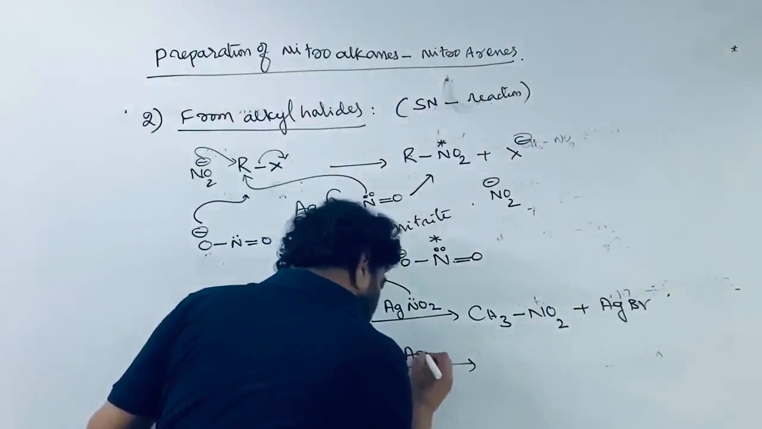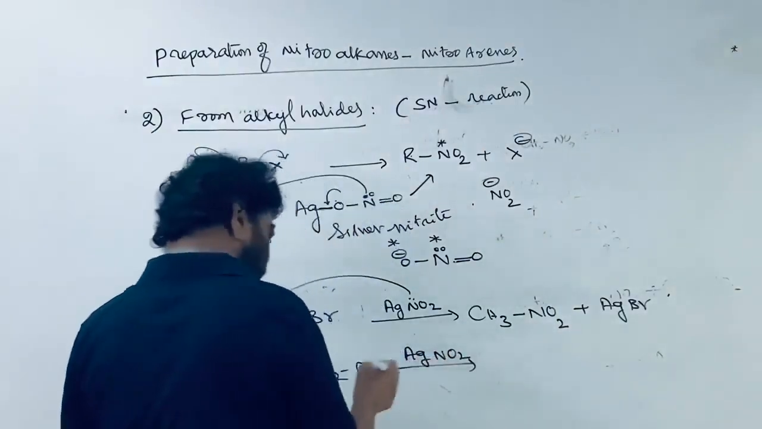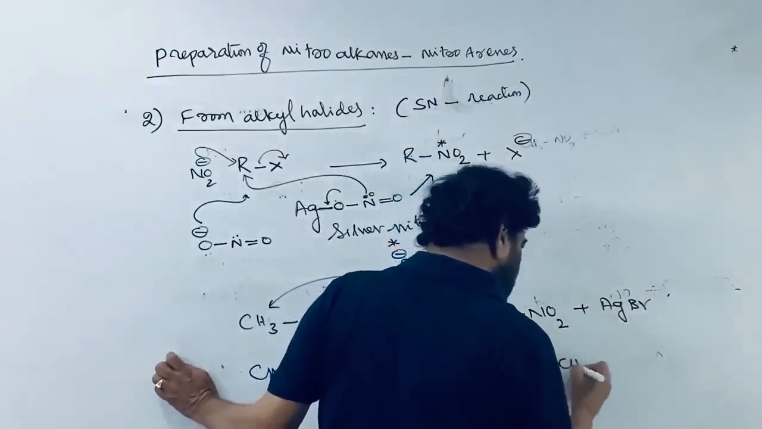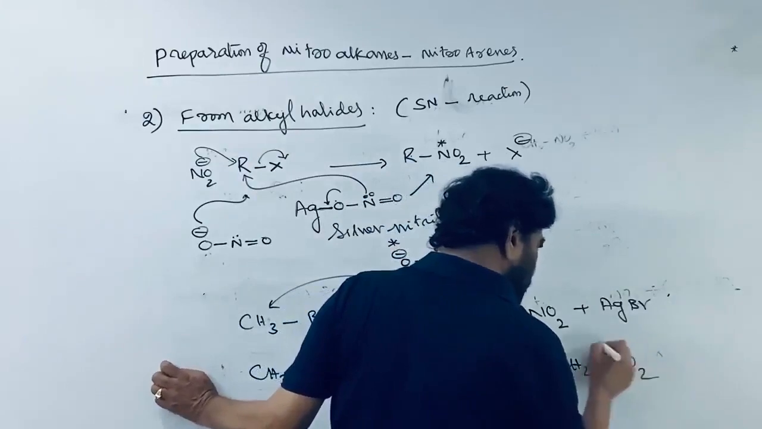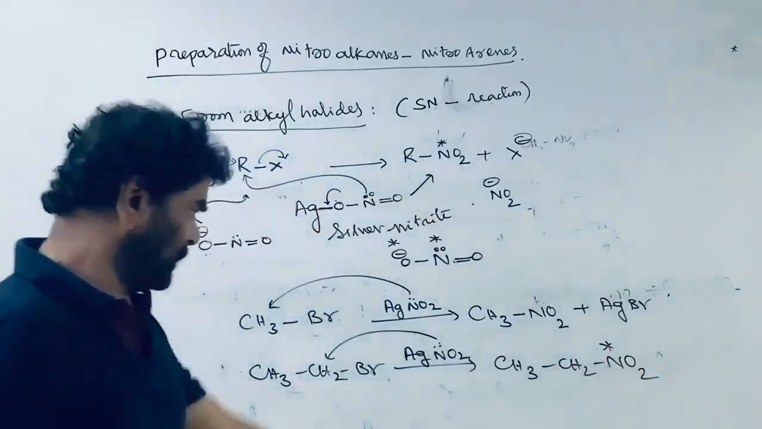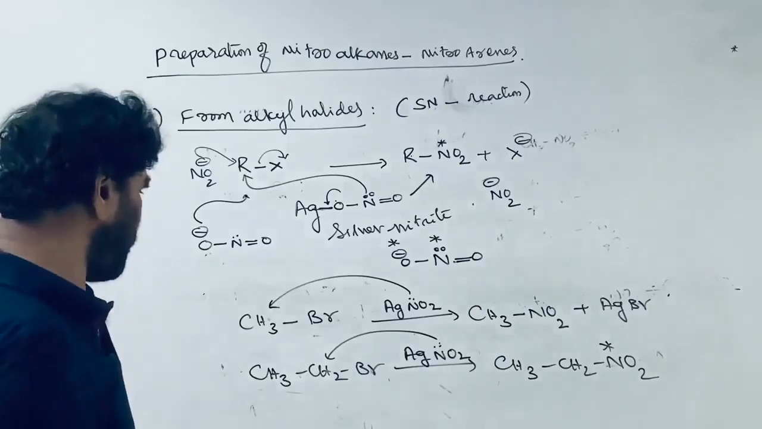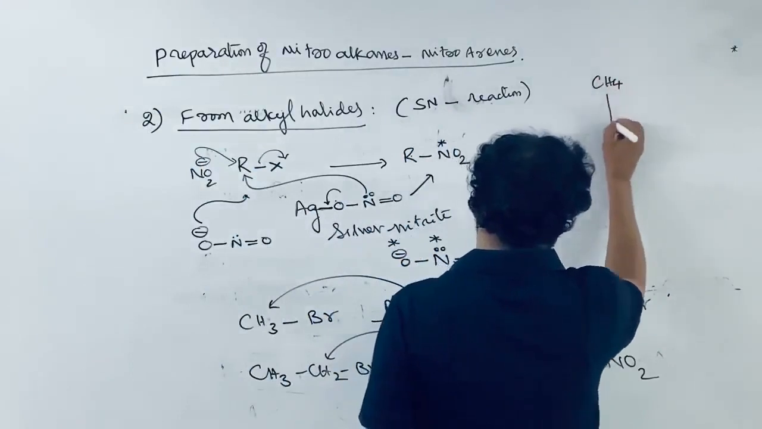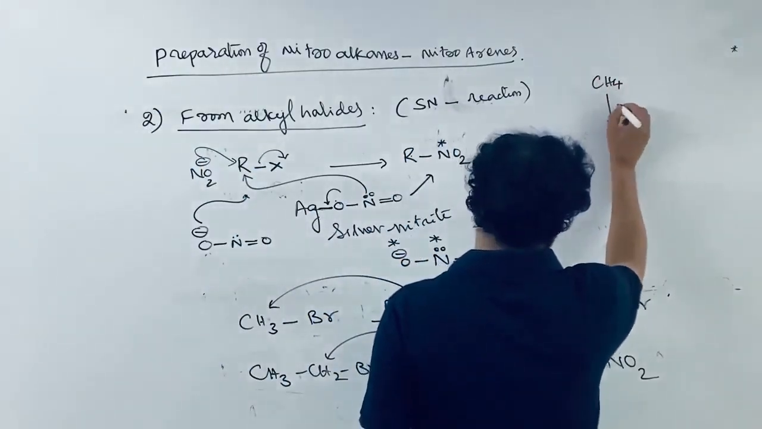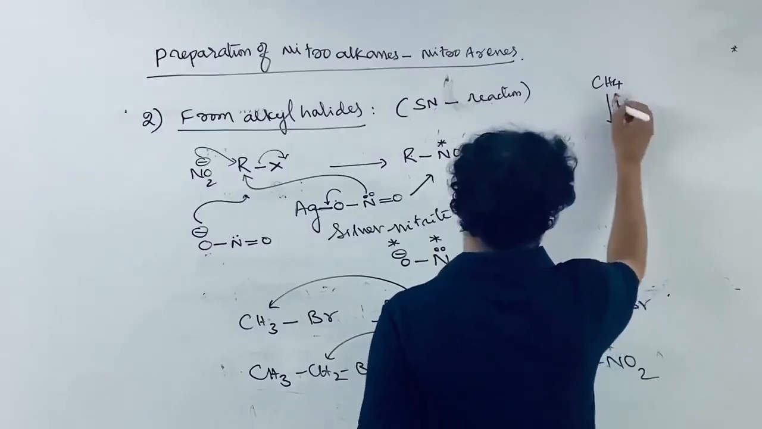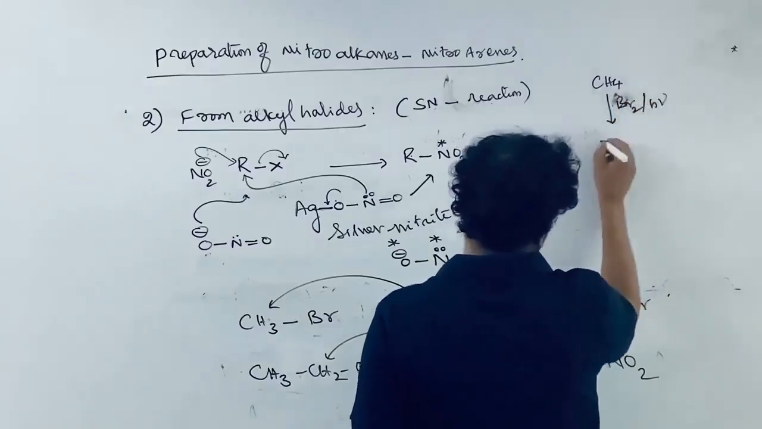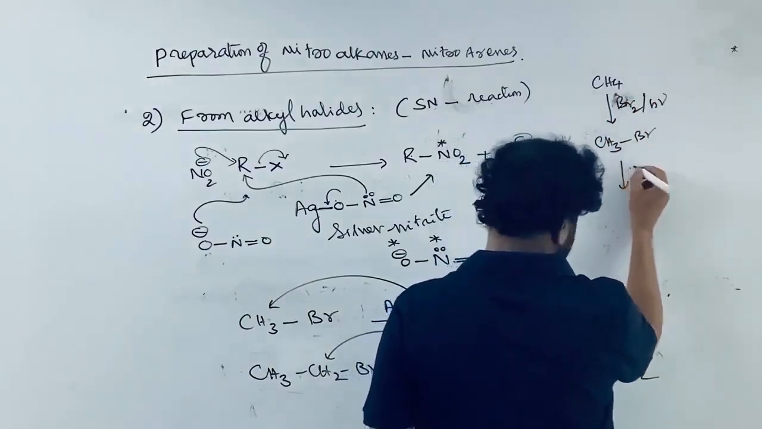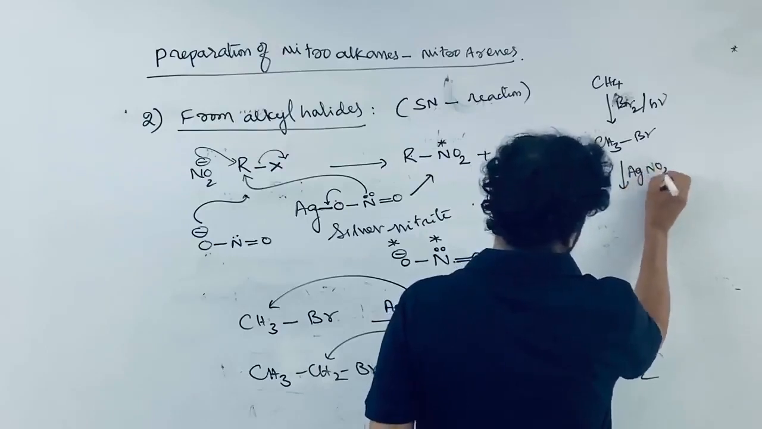This is treated with silver nitrite. The nitro group is attacking through the SN2 route, and CH3CH2NO2 is formed. N is the donor atom, and nitroethane is formed. So if you have methane, instead of conducting the nitration, first carry out the chlorination or bromination, so methyl bromide is formed. This on treatment with silver nitrite, then what happens?